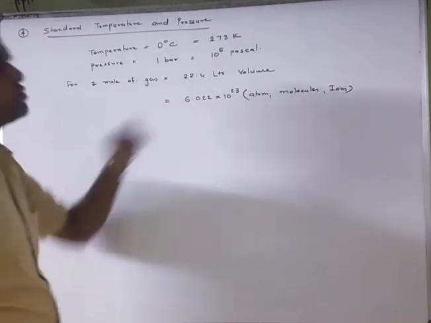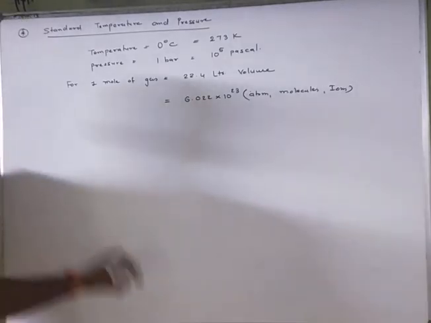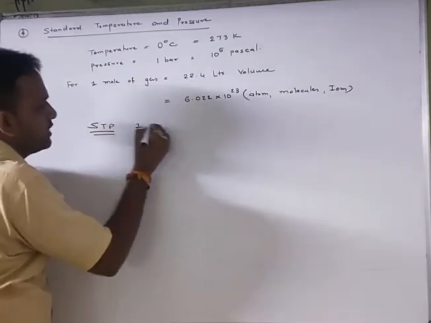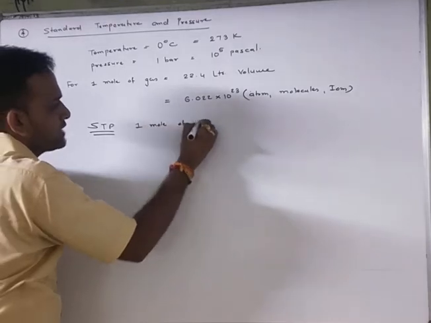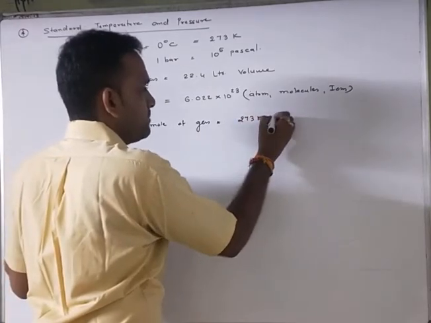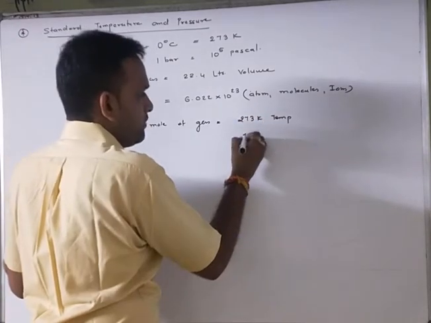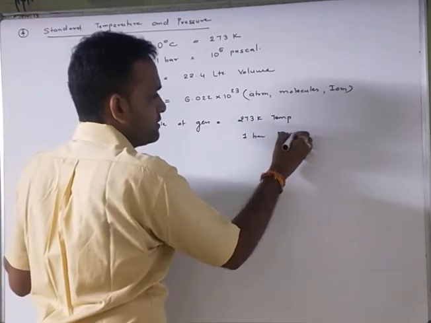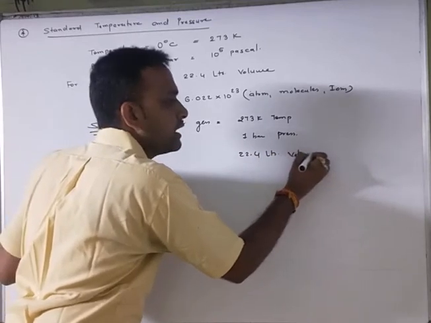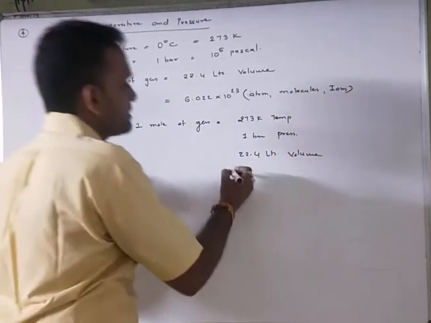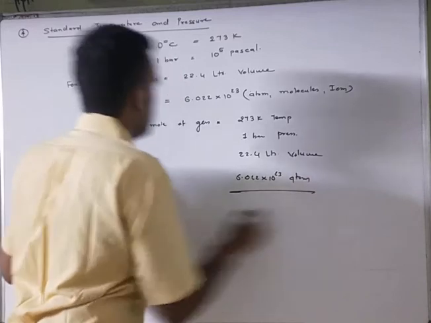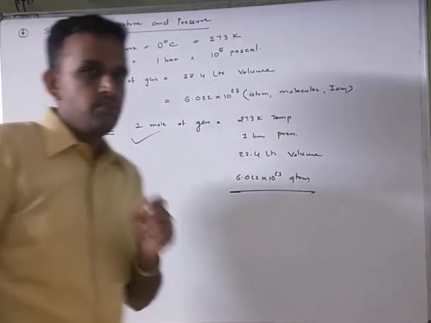So 1 mole is equal to 22.4 liter, that is STP. अगर कोई आपको ऐसा पूछे कि STP में 1 mole of gas का टेम्परेचर कितना होगा, तो 273 केल्विन टेम्परेचर इज देयर, राइट? 1 बार प्रेशर इज देयर, and 22.4 liter volume is there. Is it clear? And we can also write that 6.022 into 10 raised to 23 atoms are there for 1 mole of gas at STP, right?